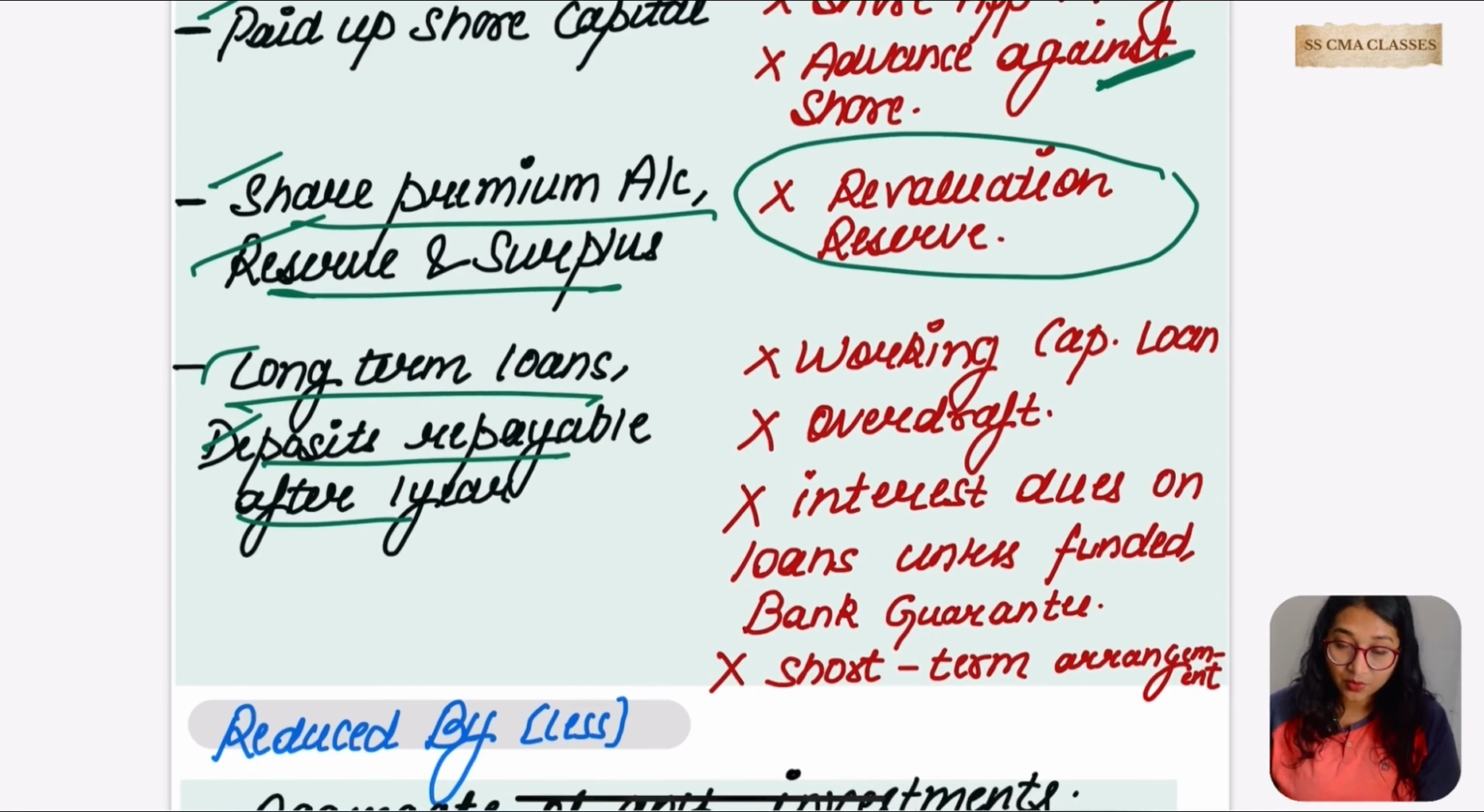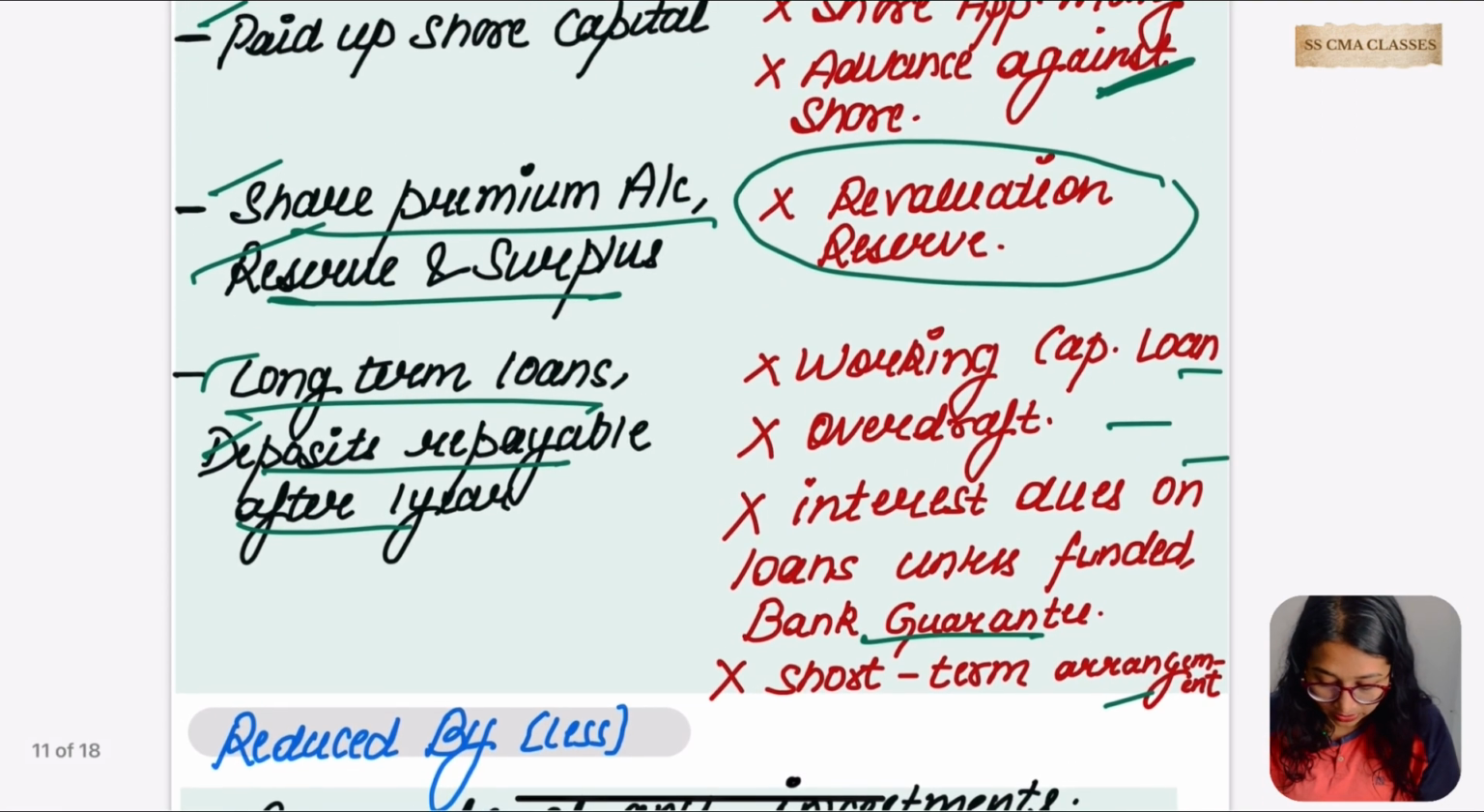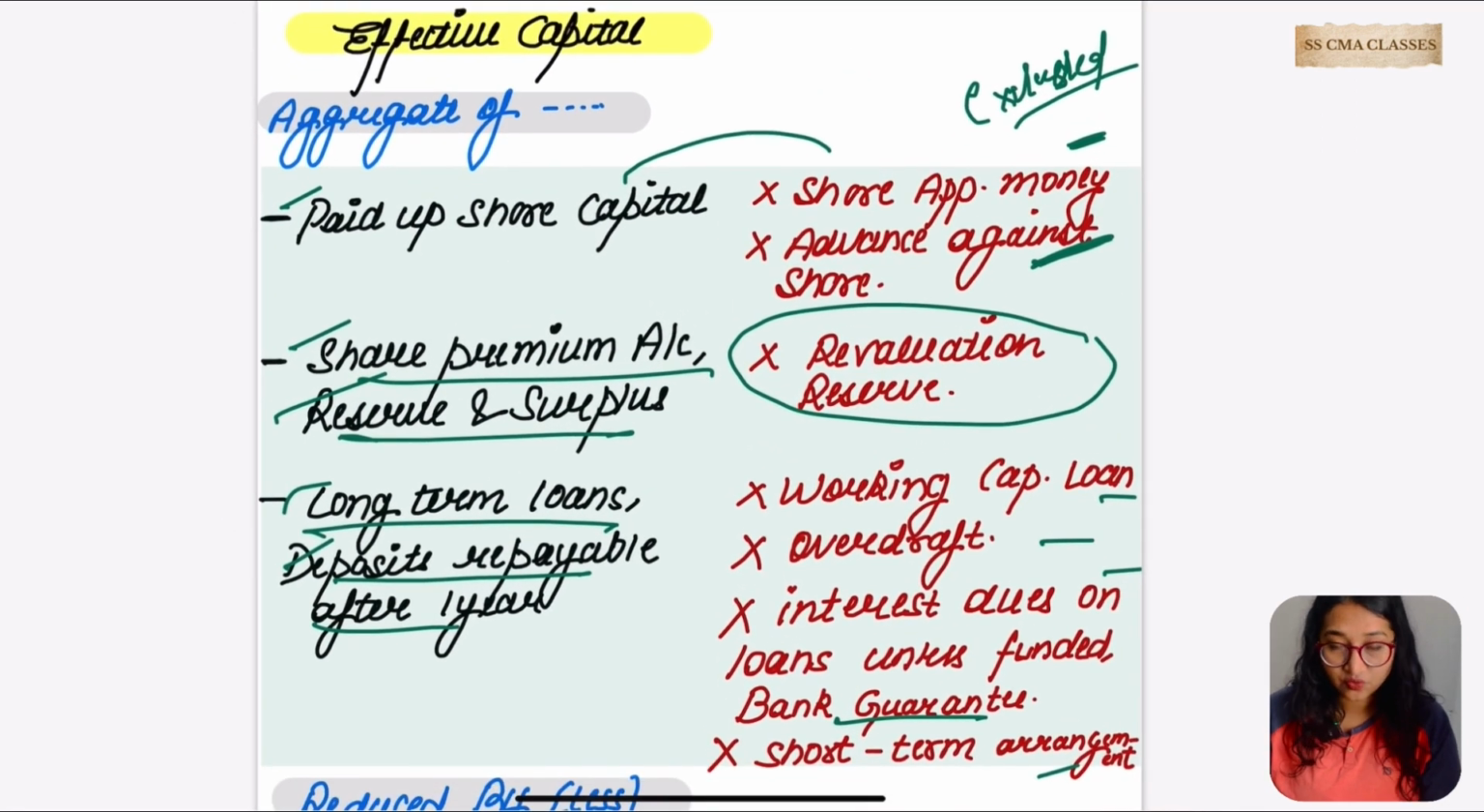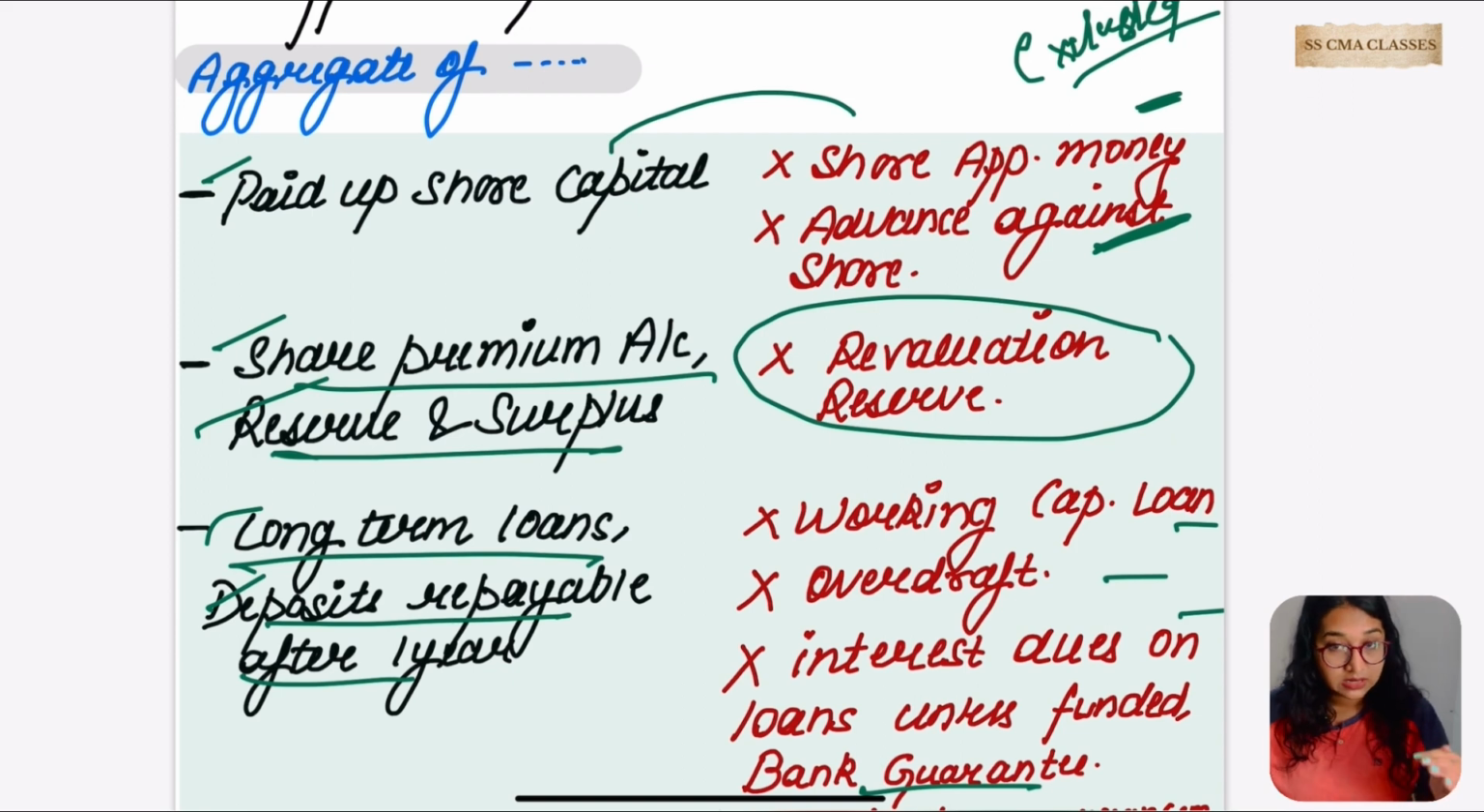In long-term loan, working capital loan, overdraft, interest due on loan unless funded or bank guarantees, or short-term arrangement, we are not going to take these, we have to exclude this. This was the thing which we have to exclude from the aggregate of paid up share capital, security share premium account, reserve and surplus, and long-term loans.